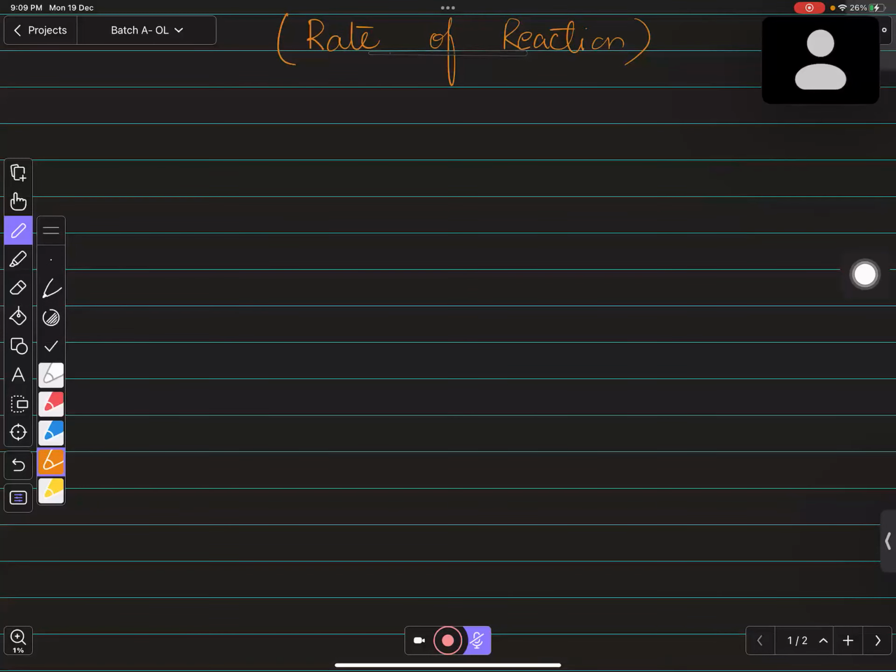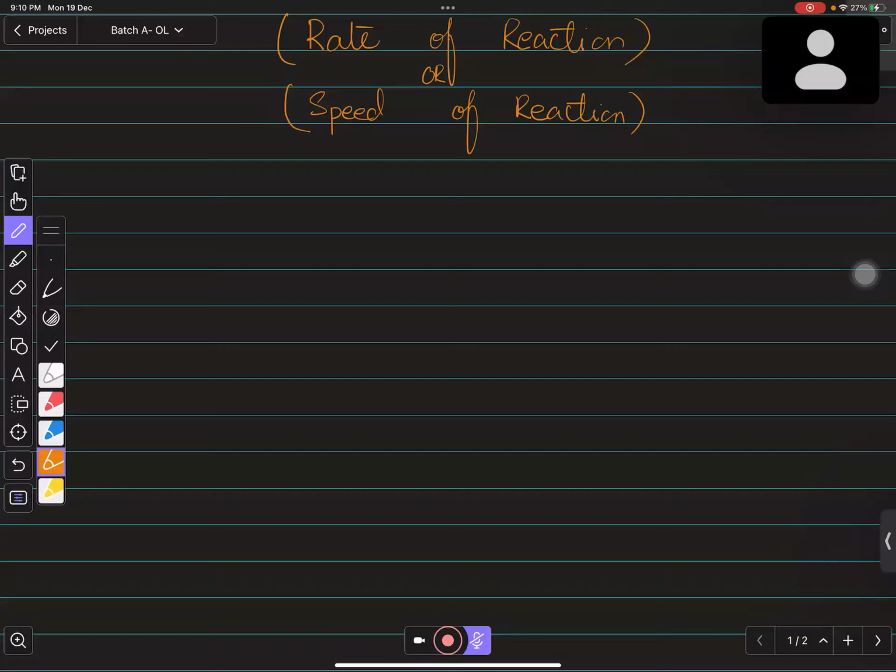You can call this chapter rate of reaction, or you can even name it speed of reaction as well. This is a very simple and easy topic, and it is very much important for MCQs, theory and paper 4, all three papers. For every paper, for MCQs, for theory, for ATP, this chapter is very much important. And for MCQs, 1 or 2 MCQs are a must in the exam.